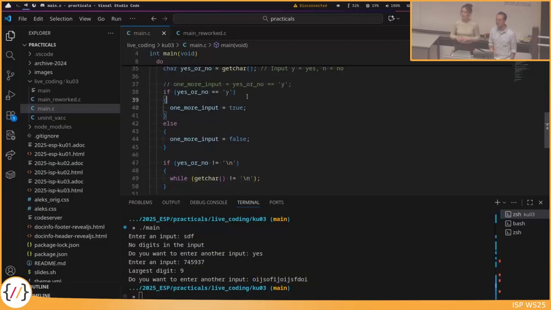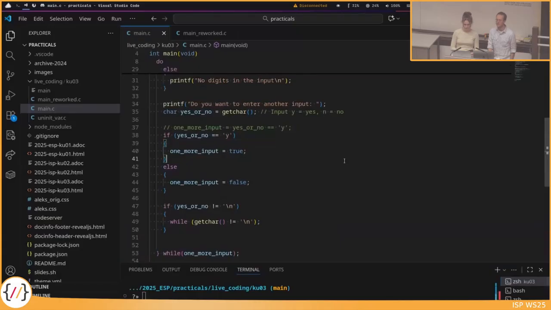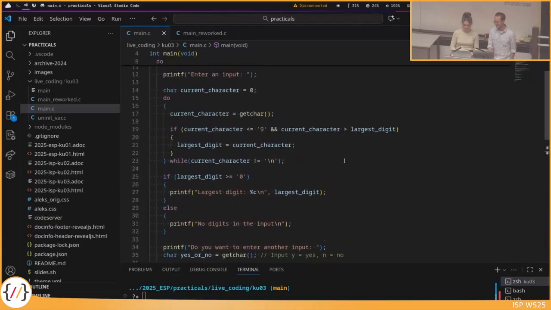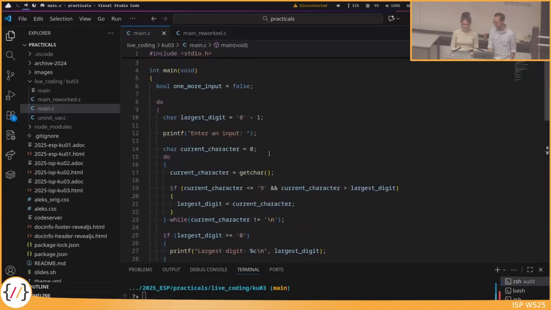There was a question. Could you maybe show the while loop again? The outer one?